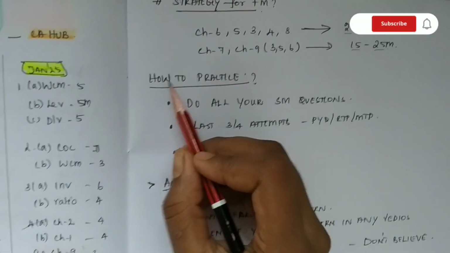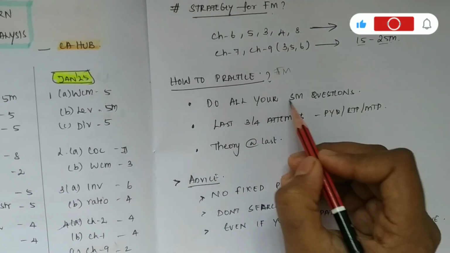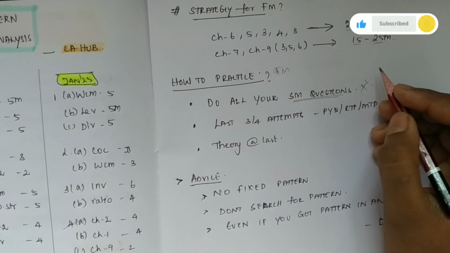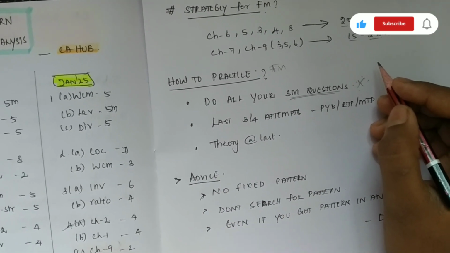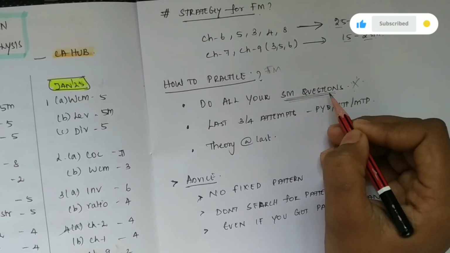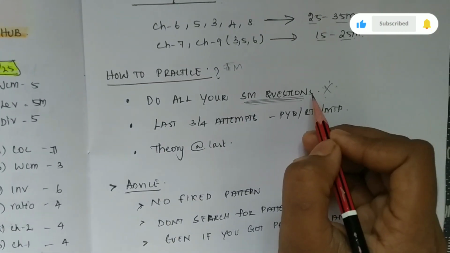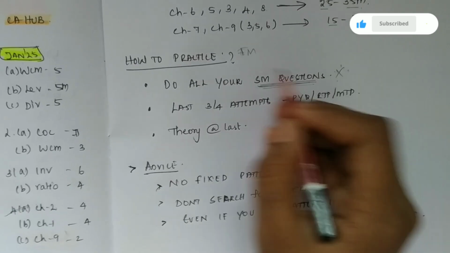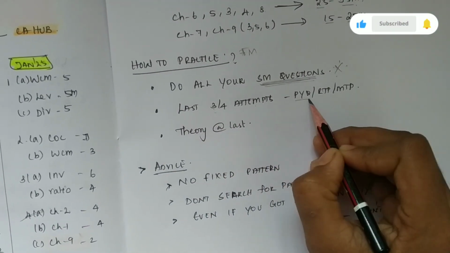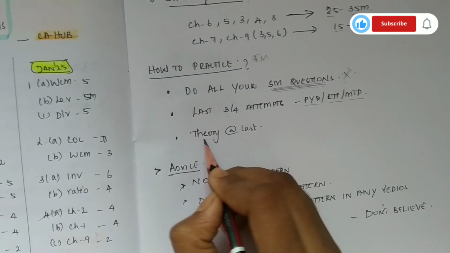When you ask how to practice FM, I will say do all your study material questions. This is the most important thing. When I analyzed all the papers, I found that every question they have asked is from the study material questions or the book back questions. So all your study material questions cover the most important questions that they have been asking from the examination point of view. And in the last 3 to 4 attempts, do PYQ, RTP, MTP. And if you have more time, then you go for theory.